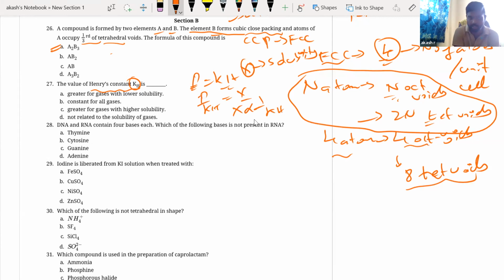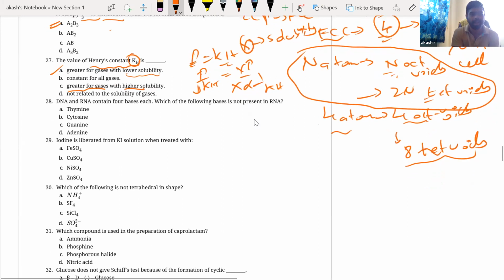Because if pressure is constant, as this increases, this will decrease. So KH is greater for gases with lower solubility. Less solubility means greater KH value. Yes, option A is correct. Now look at this: greater for gases with higher solubility? No. For higher solubility, I should have lesser KH. So option A is the answer.